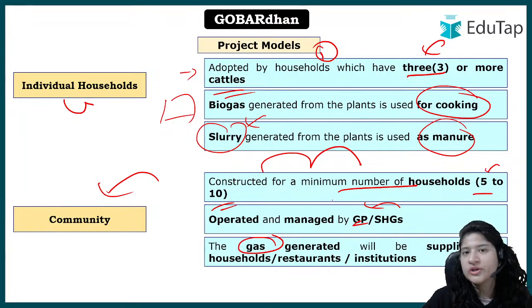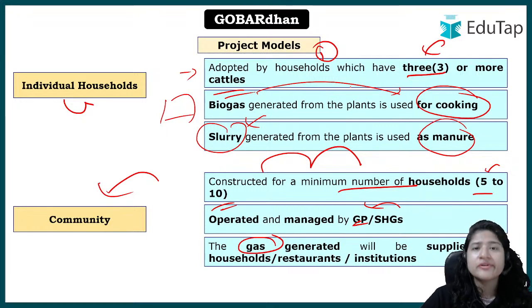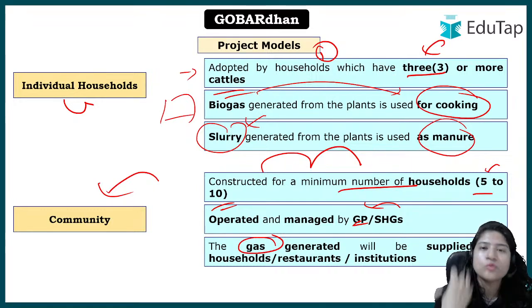So in the first case, we see that the biogas was very small in amount, and that could be used for individual cooking purposes. However, that is also beneficial, because then the farmer would not have to spend money on maybe LPG or other cylinders, right? So that money is saved. And if they were initially dependent on wood for cooking, we know how harmful the smoke that is generated is, for the people who are sitting nearby, right?